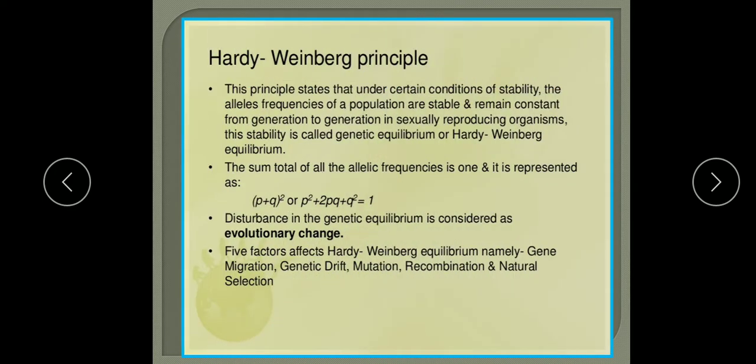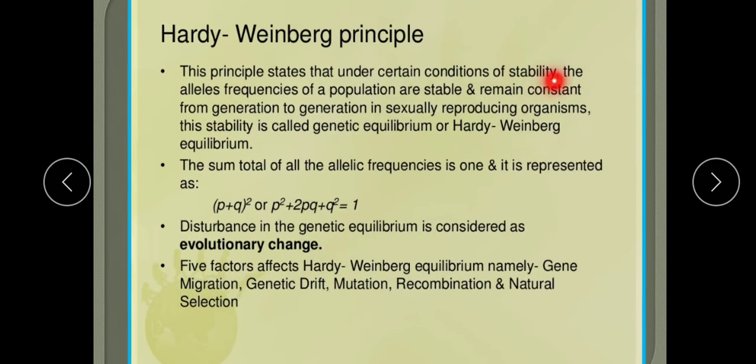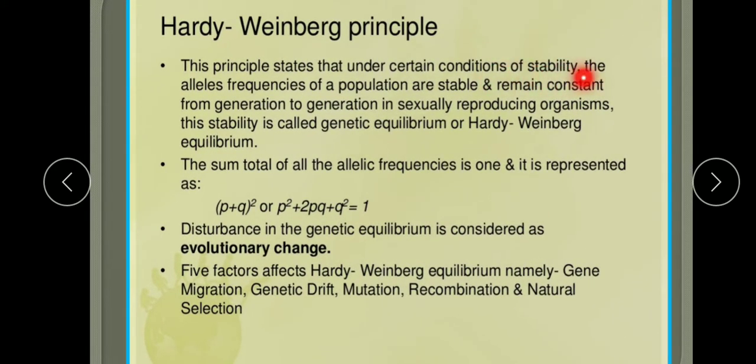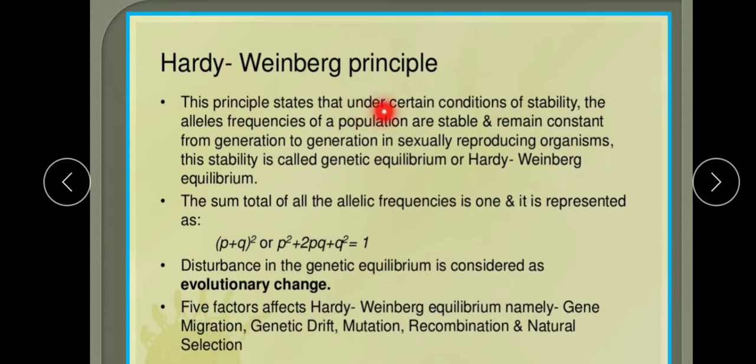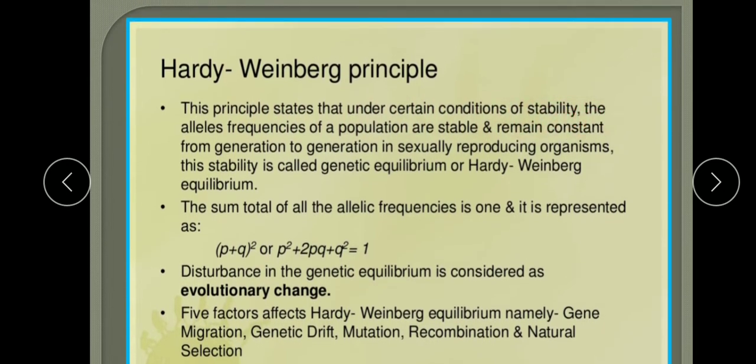Now we'll study the Hardy-Weinberg principle. What does this principle say? This principle says that under certain conditions of stability, the allele frequencies of a population are stable and remain constant from generation to generation in sexually reproducing organisms.